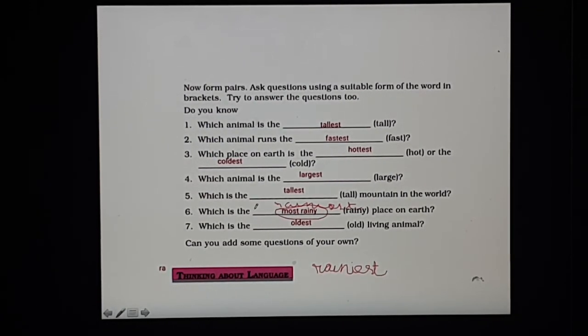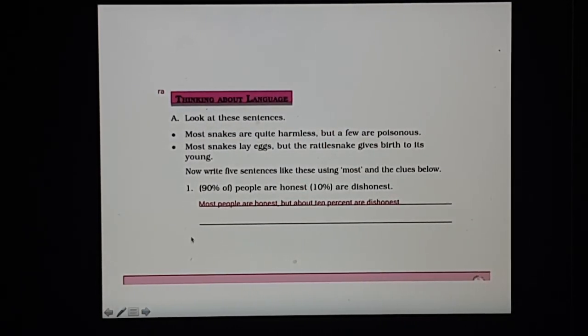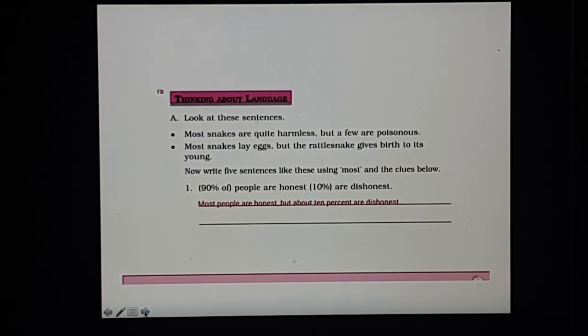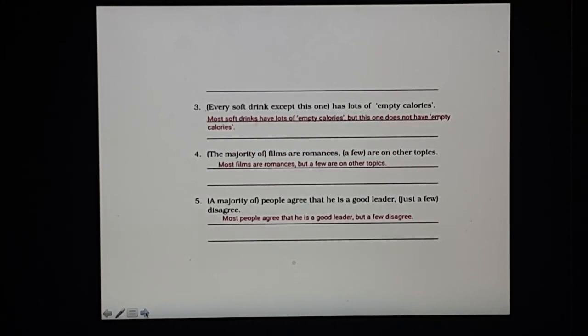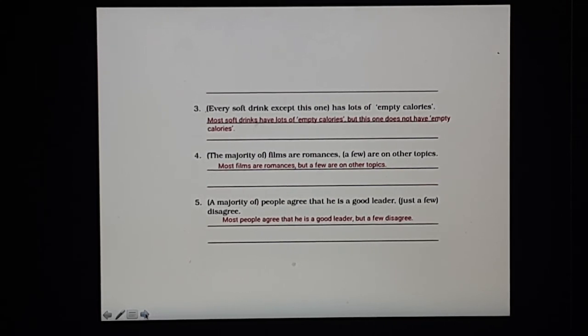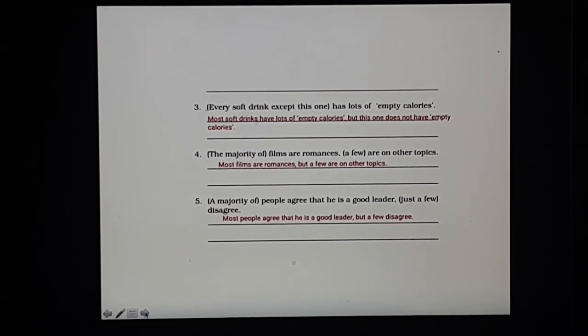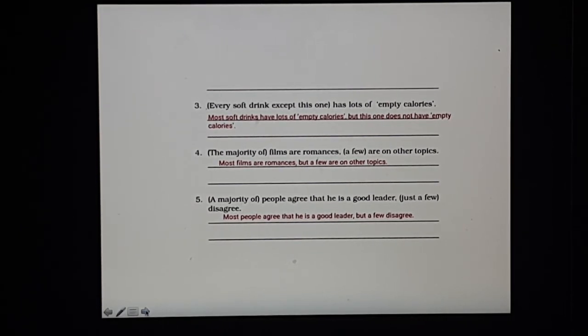Rest of them are all correct, which is the oldest. So all your solved exercises are here. Please check them properly and then copy them on the book, not on the notebook, but question answers you can write wherever there is space on the book. Wherever there is no space on the book, there you can write on the notebook.